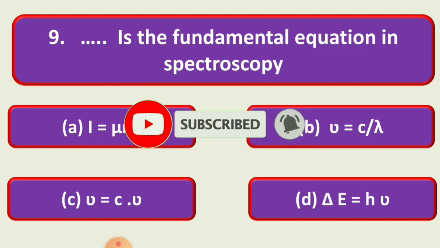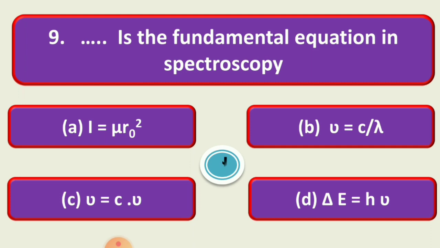And the correct option is D, that is delta E is equal to h nu. The fundamental equation in spectroscopy is delta E is equal to h nu.